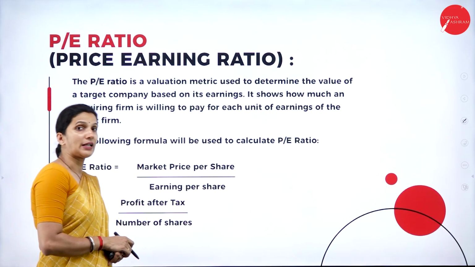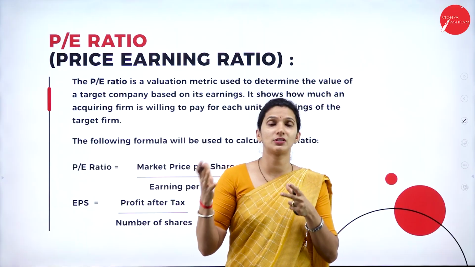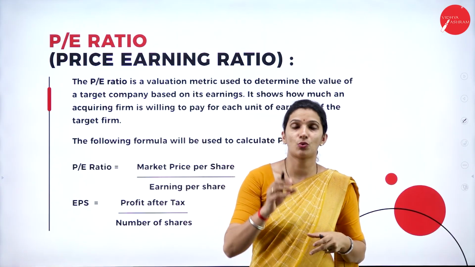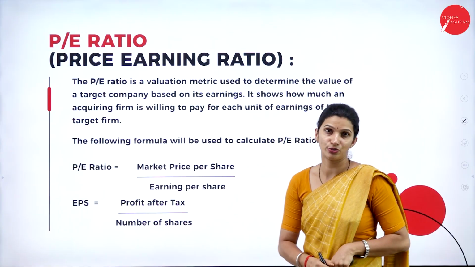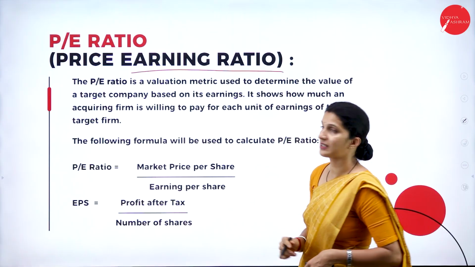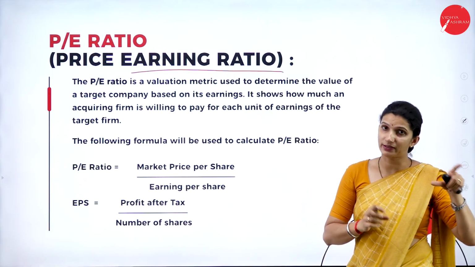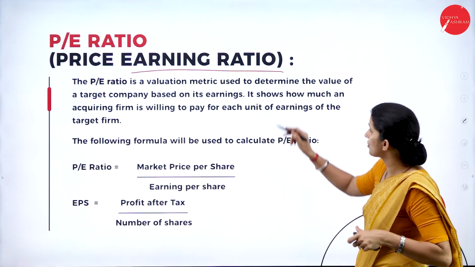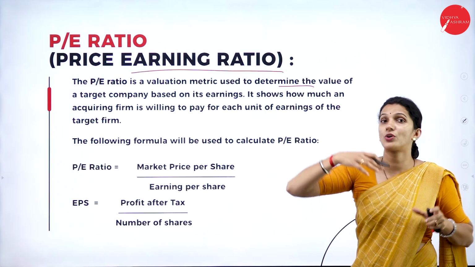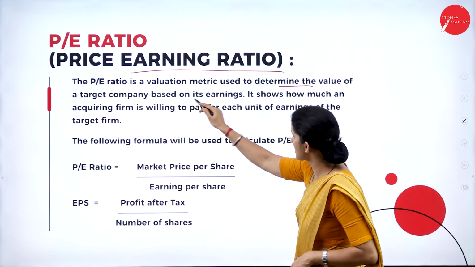So next important thing we have is certain calculations. That means when a business takes over the business of another company, or when two companies combine or merge, what are the calculations that we need to do? Here, one is the price earning ratio calculation. The price earning ratio is one valuation method that is used to determine the value of a firm or the target company which is going to merge or be acquired by another firm, based on its earnings.